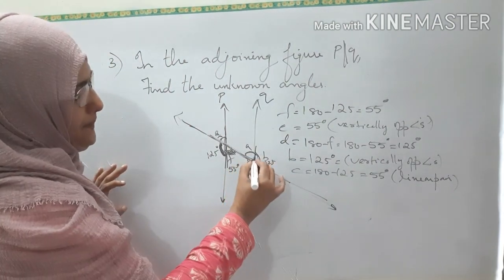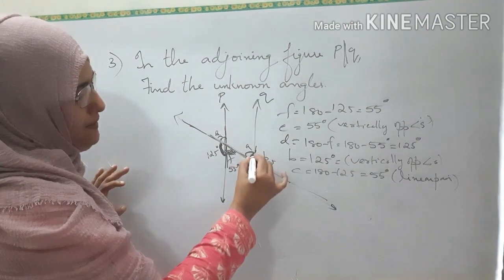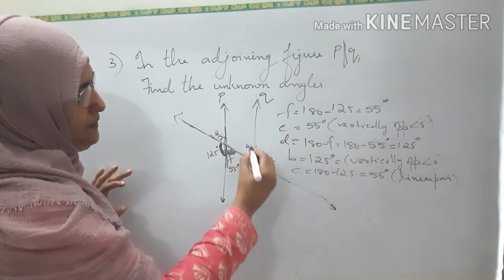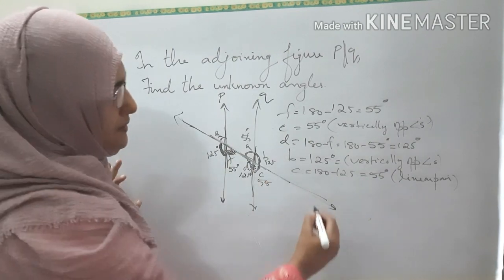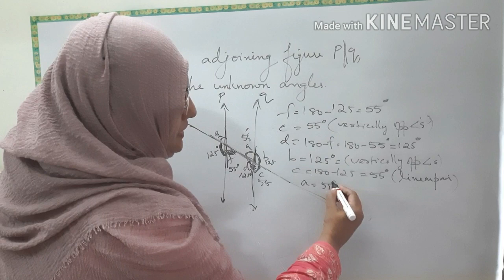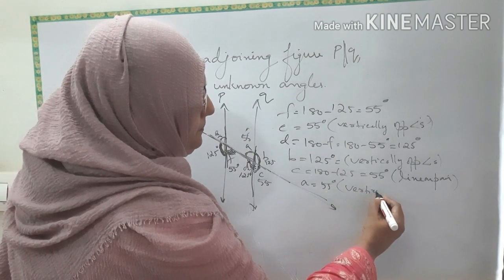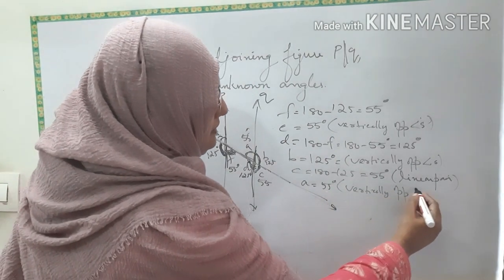Then, what about A? C and A are vertically opposite. If C is 55, this also will be 55. So, A is equal to 55 degrees, vertically opposite angles.